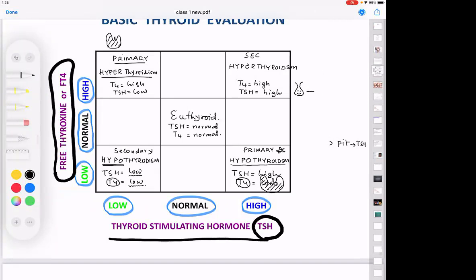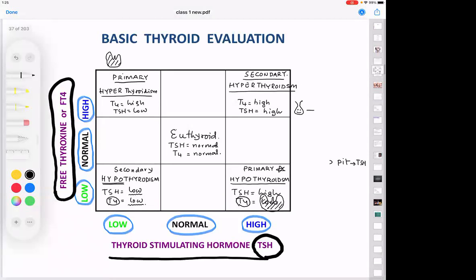I hope you have written this box. If you have not understood, this is not difficult to understand. Kindly write down this box or take a snapshot, whatever you like to do, because in the break, I will again explain this. Have you understood or have you written up till this point? If you want to take a snapshot, please do. This is the first basic thing that you should take 5 minutes in writing in your khata. This is an extremely important thing both for surgery and medicine. Okay, can I proceed?